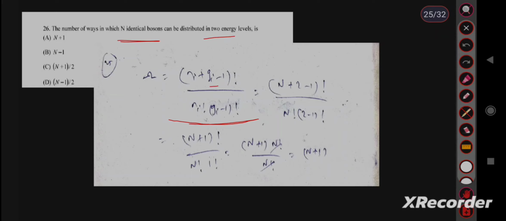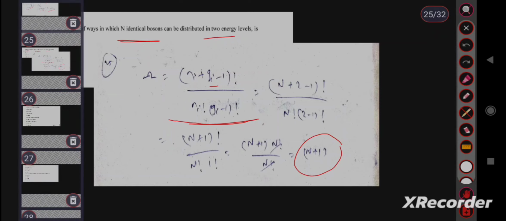1 factorial value is 1. (N plus 1) factorial we can rearrange as (n plus 1) into n factorial. Then from numerator and denominator, the n factorial term will get cancelled and the final answer is n plus 1. So option A is the correct answer. Then move to the next question.